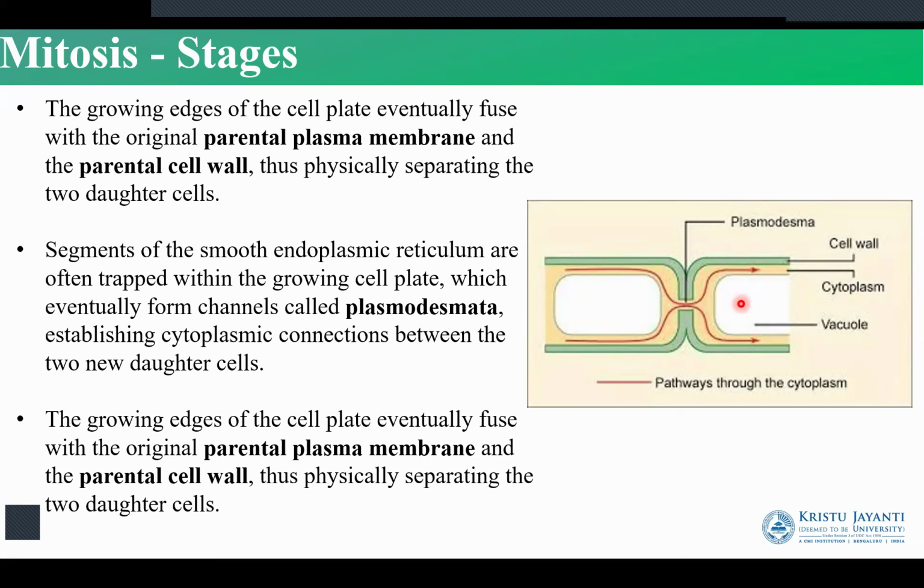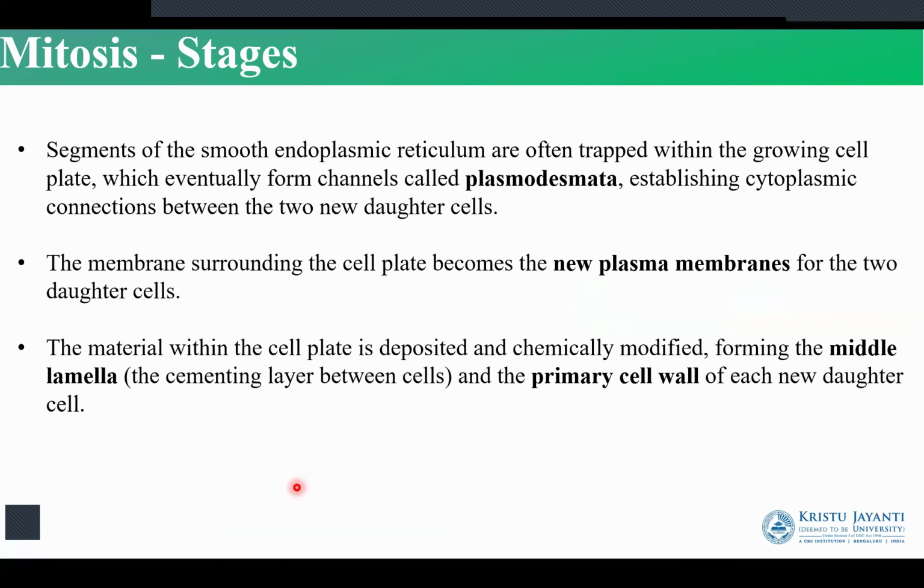We also have the formation of the plasmodesmata that happens during the cytokinesis stage. Some segments of the smooth endoplasmic reticulum are trapped within the growing cell plate, which forms the plasmodesmata. Now we have the parental plasma membrane and the parental cell wall, which is growing deeper and deeper, giving rise to the formation of two new cells. The plasmodesmata is a channel between two cytoplasms. This is happening because of the segments of the smooth endoplasmic reticulum that get trapped within the cell plate.